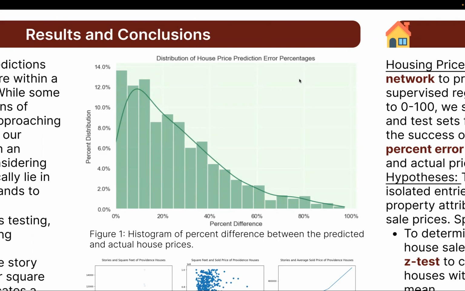We believe that this is because of the flawed data set. There are housing units that sold for extremely high prices or extremely low prices. Our model has difficulty in predicting those kinds of abnormal housing units because of the lack of data. But we believe that for most normal housing units, our machine learning model does really well in predicting the price of the housing unit, given just some of the housing attributes, which is why we are satisfied with the model.